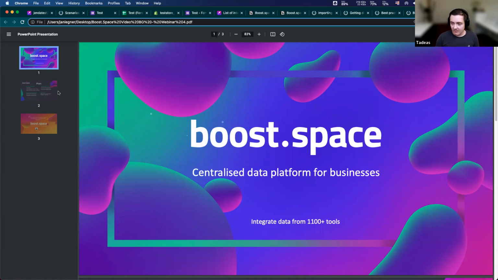Ultimately, it should bring you more effectivity, save you time, and give some order to data that otherwise lies across many tools. The typical use cases would be, for example, building a central database of your contacts: aggregate data from your CRM, e-shop, website, and lead software in one place, and then use this in marketing tools. Another typical use case would be to build a central database of your products in one place, and then share it with your e-shops, dealers, resellers, or other third-party tools.